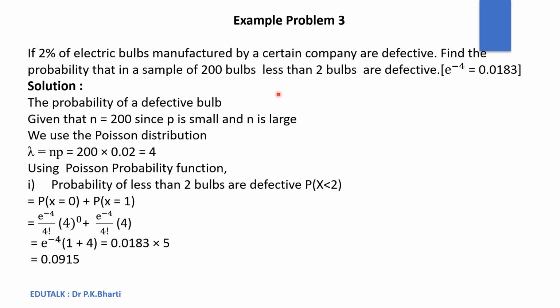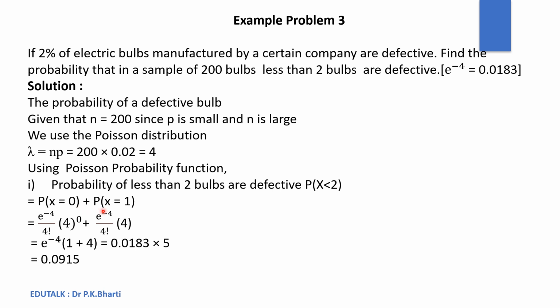To calculate the probability that less than 2 bulbs are defective in a sample of 200 bulbs, we can apply the Poisson distribution, P(x) equal to e to the power minus lambda, lambda to the power x upon factorial x. Since we have to calculate the probability that less than 2 bulbs are defective, we will calculate the probability that no bulb is defective plus the probability that one bulb will be defective.